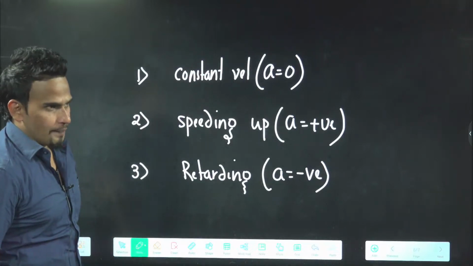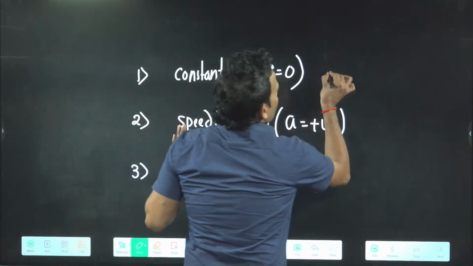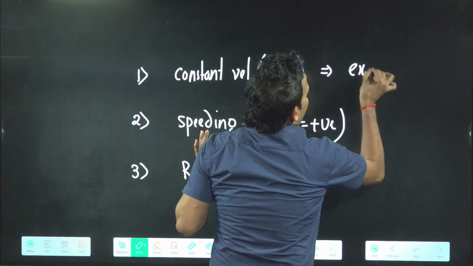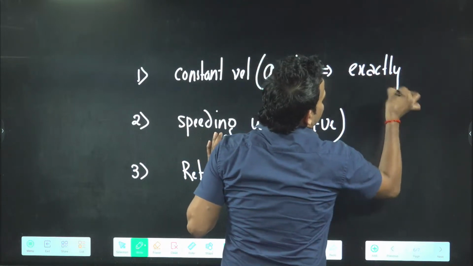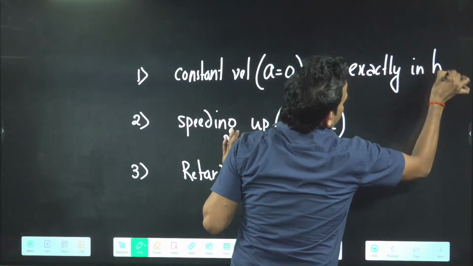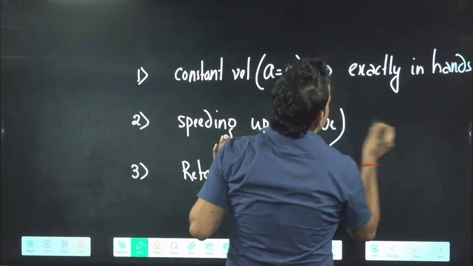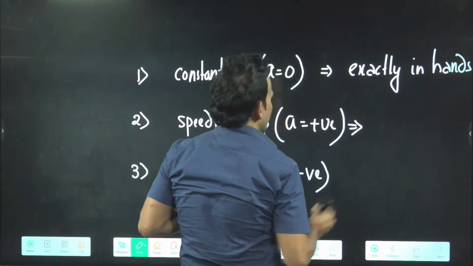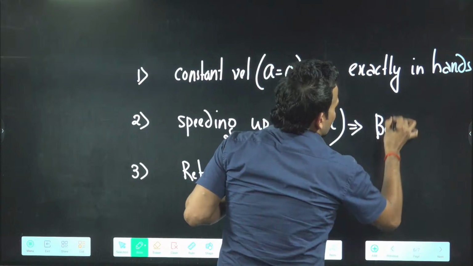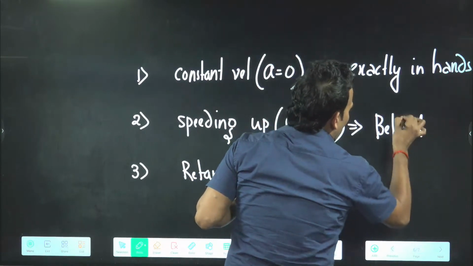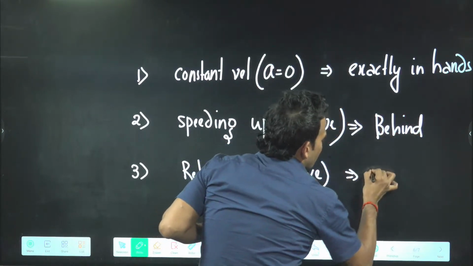Okay, no problem. So the first one will come exactly in the hands. The second one will come behind his hands, or behind him, you can say. The third one will come in front.